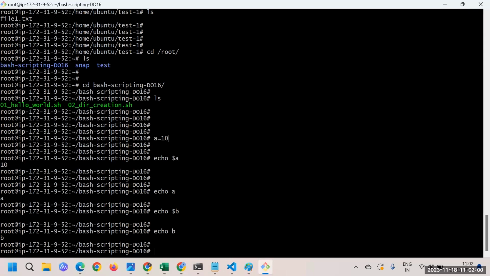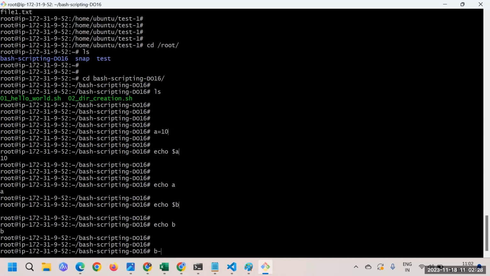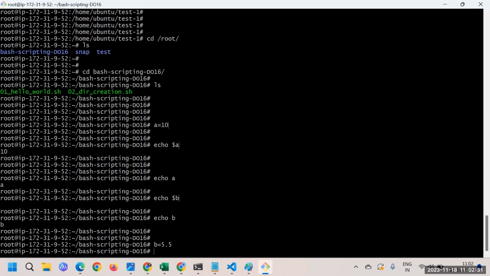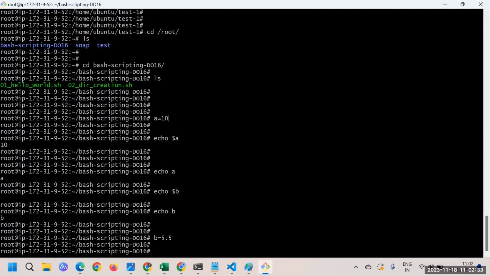The best part of this is that, for other languages such as Java or JavaScript, you need to mention what kind of variable it is, like whether it is int, an integer. So here, when I say a is equal to 10, this is an integer variable. Or let's say if I say b is equal to 5.5, here I have assigned the value 5.5.